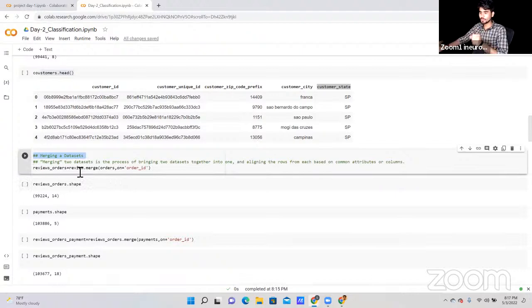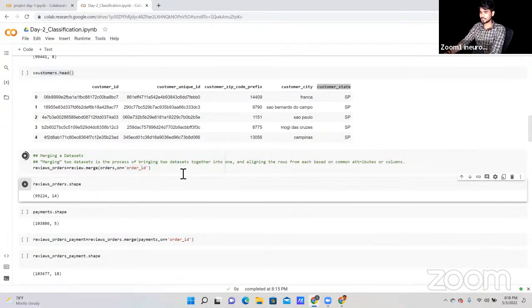So I'm going to first merge our review data with order. That's why I've written review order here, so that in future when I use this name I know I have merged review data and order data with the unique ID. I have written the review dot merge function, using orders. I'm going to merge our review data with order data on the basis of order ID.